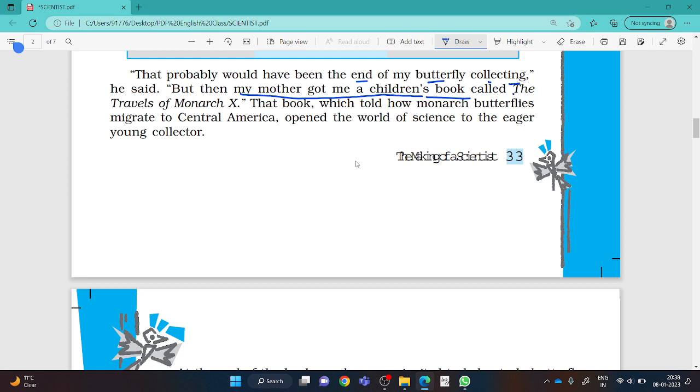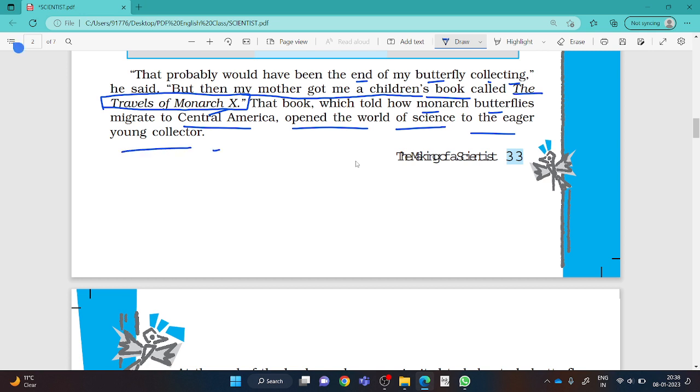Always remember and underline this line, The Travels of Monarch X. Which book was given by his mother to him? The Travels of Monarch X. And that book told how monarch butterflies migrate to Central America, opened the world of science to the eager young collector.